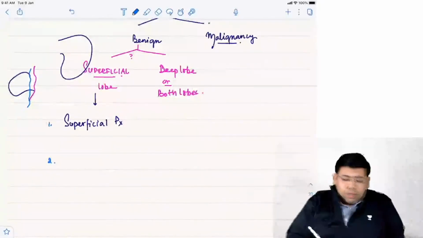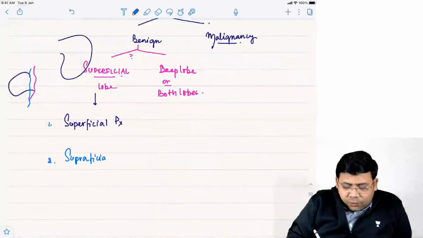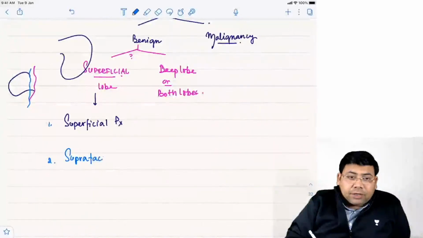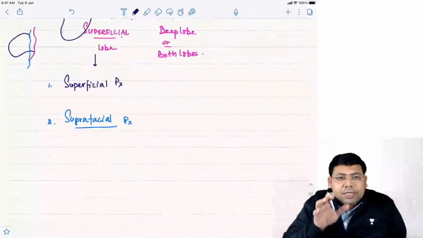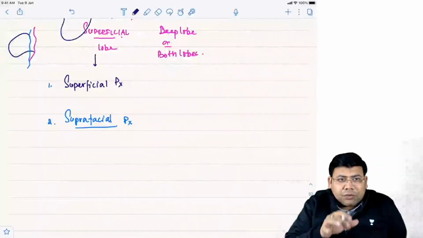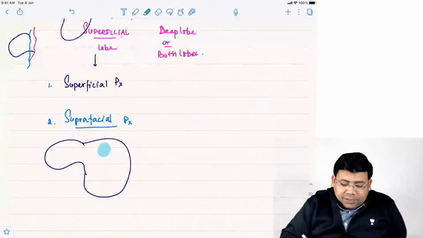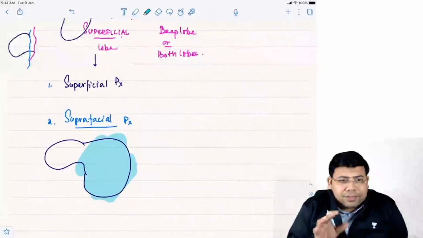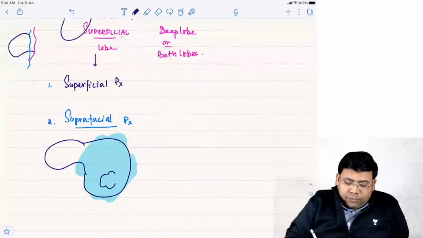Okay, so let us talk about one more thing, which is known as suprafacial parotidectomy. What is suprafacial parotidectomy? Suprafacial parotidectomy is wide local excision of the lower pole tumor. So try to understand this. Suppose this is the parotid parenchyma, and here you have the tumor.